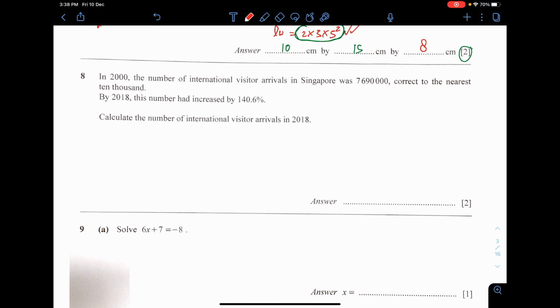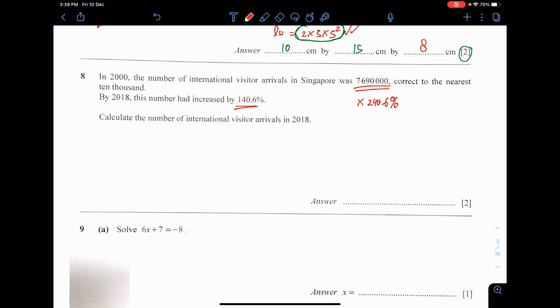Next, question 8. In 2000, the number of international visitors is this, nearest 10,000. By 2018, the number increased by that. So increased by this, meaning to say my number, 7,690,000, I need to multiply this by 240.6%. Now be careful here, and I suppose that a lot of people will be careless here.